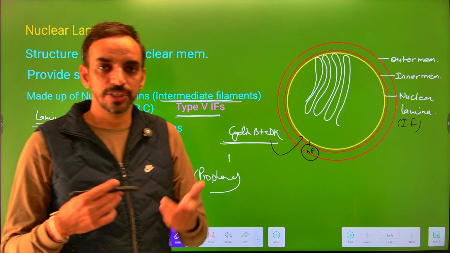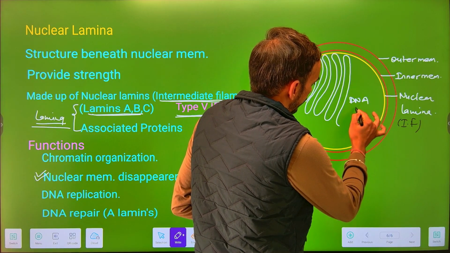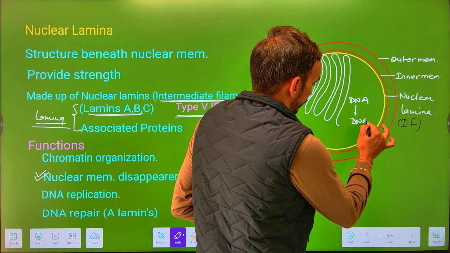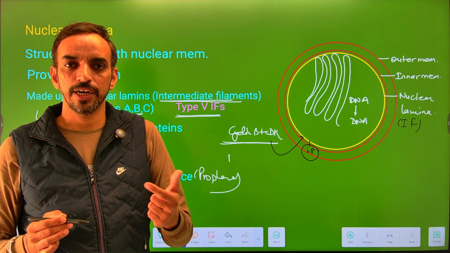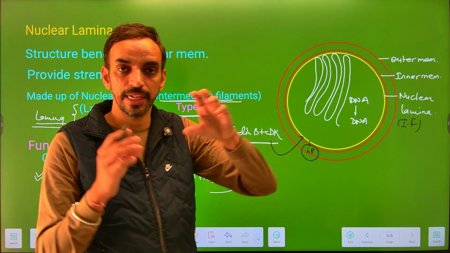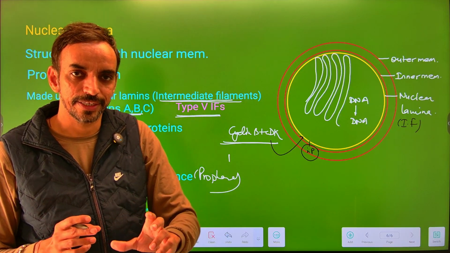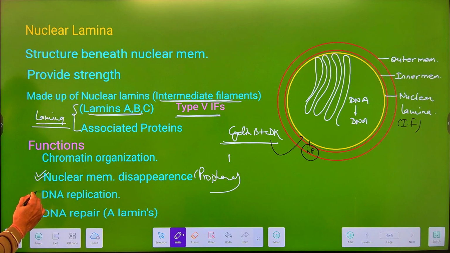So during the process of DNA replication, that is the synthesis of DNA from the DNA, there is a phase which is called the elongation phase, and these nuclear lamina help in the proper assembly of that elongation complex. So we can say they help in the process of DNA replication also.